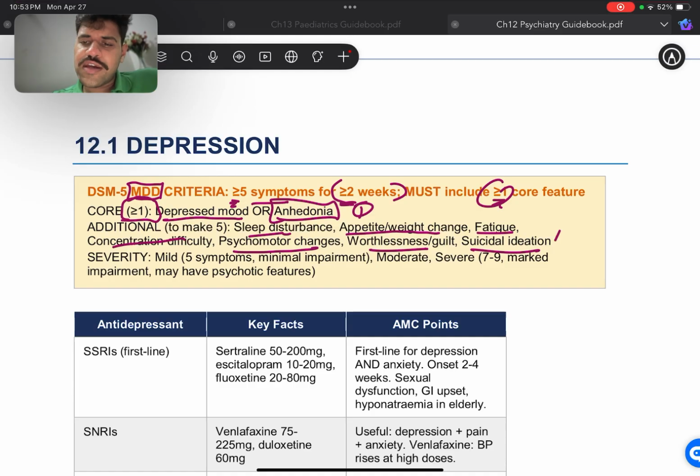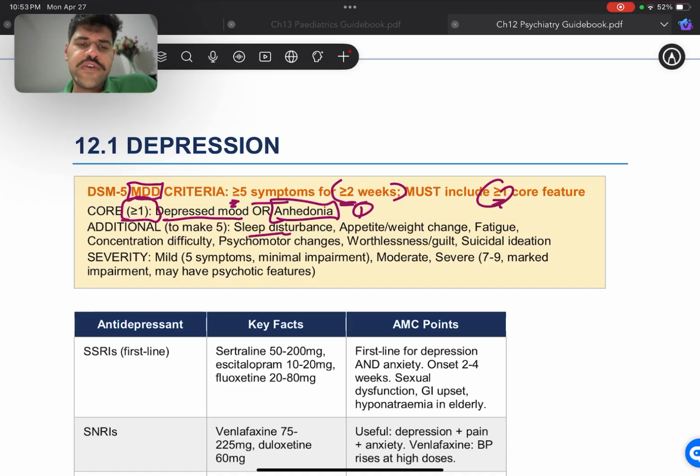Now, this suicide ideation is one of the most important things that you ask a patient when they come to you, because those are the things that are going to directly affect the life of the patient. So AMC could ask that this patient comes with depressive episode symptoms, so what is the next thing that you ask them? You should ask them about suicidal ideation.